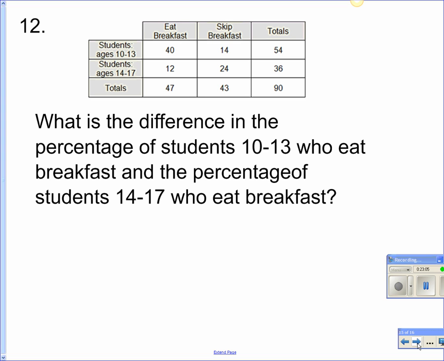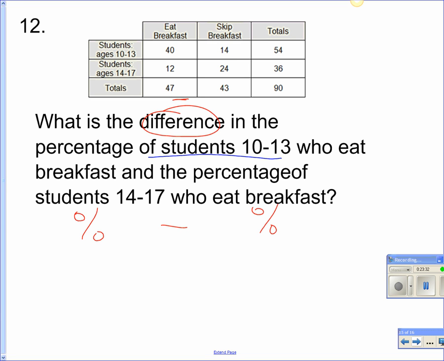All right. What is the difference in the percentage of students 10 to 13 who eat breakfast and the percentage of students 14 to 17 who eat breakfast? Dylan, tell me something I'm going to have to do on this one. Nope, that's not what I'm looking for. What's a keyword? What does that mean to do? Okay, very good. I'm going to have to subtract the two percents, okay? All right, Gracie, help me find the first percent. It's the percent of what? What does it say? Good.